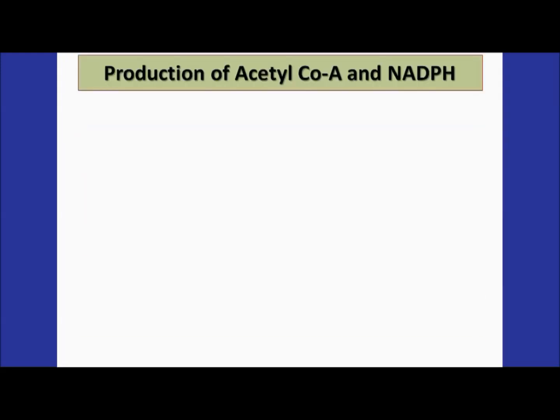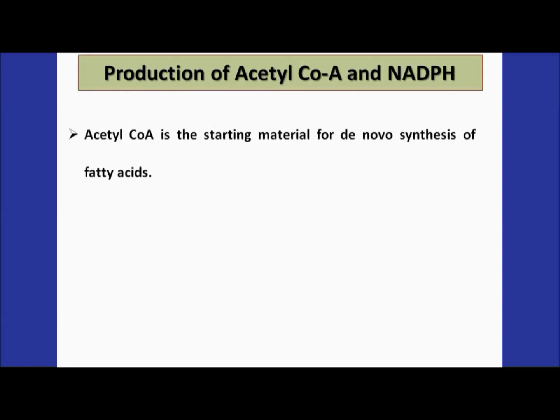Now coming to the next part, the production of acetyl coenzyme A and NADPH. How is it going to take place? First of all, you should know that this acetyl coenzyme A is the starting raw material for the synthesis of the fatty acid.